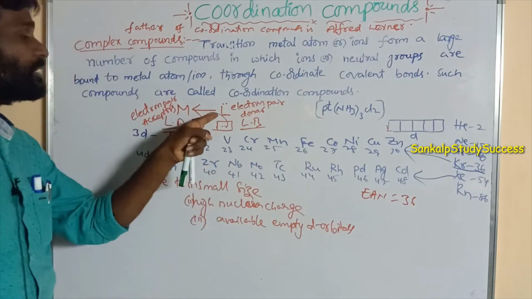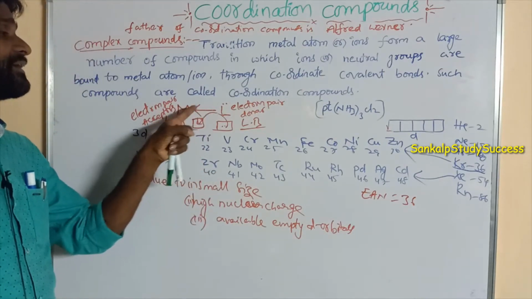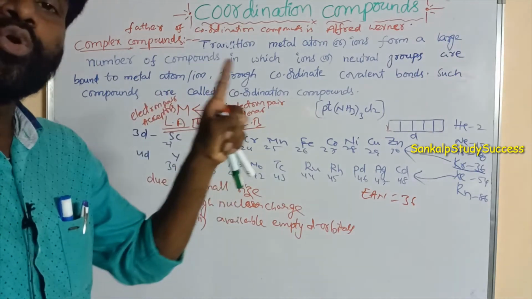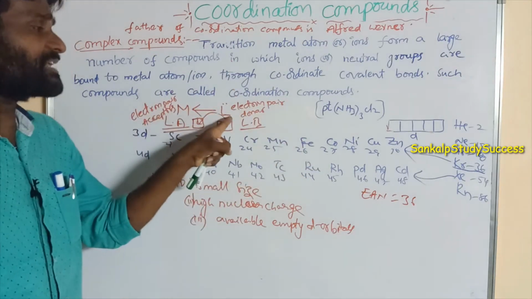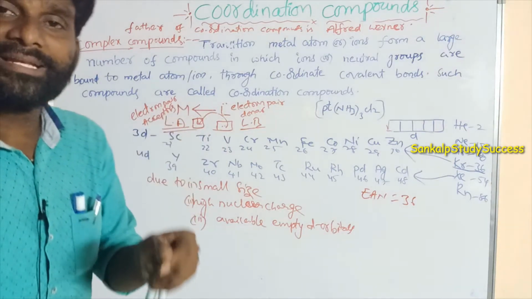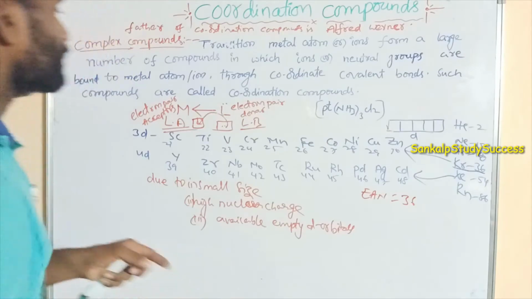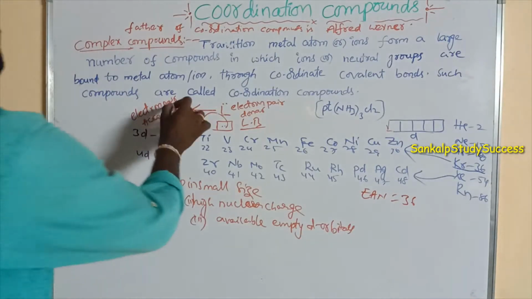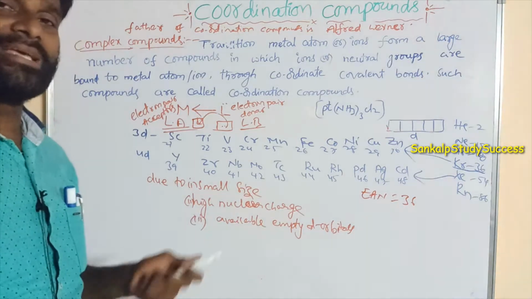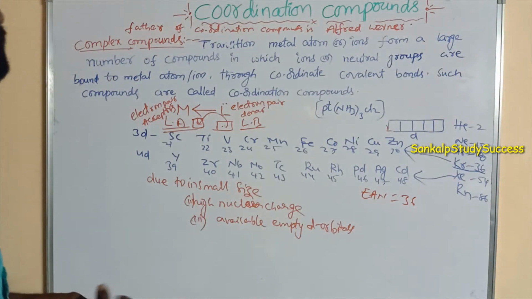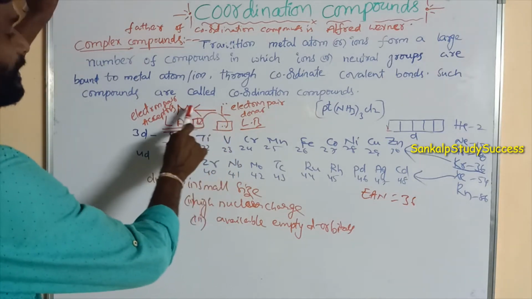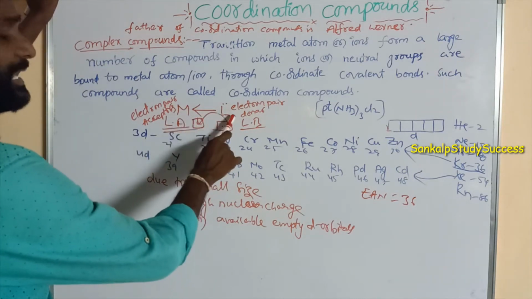So coordinate covalent bond is represented by an arrow. That arrow is always from donor to acceptor. Here what is the donor? Ligand is the donor. Here what is the acceptor? Metal is the acceptor, right? So here metals act as electron pair acceptors. So the d block elements are Lewis acids. These are electron pair acceptors. Here the coordinate covalent bond is formed between metal and ligand.